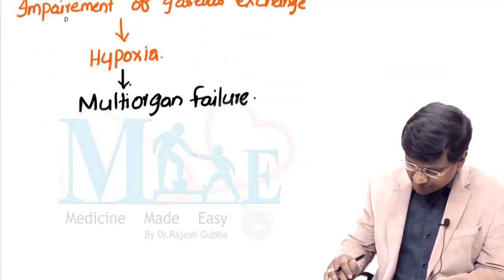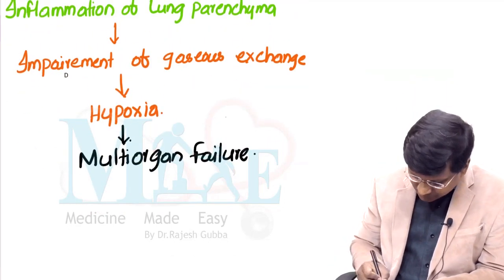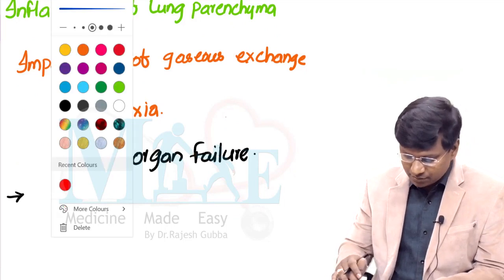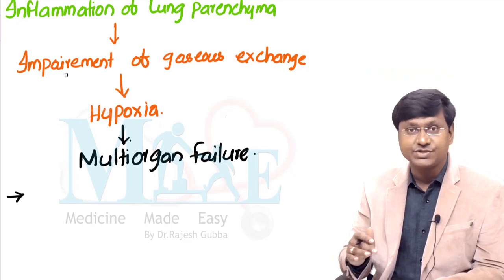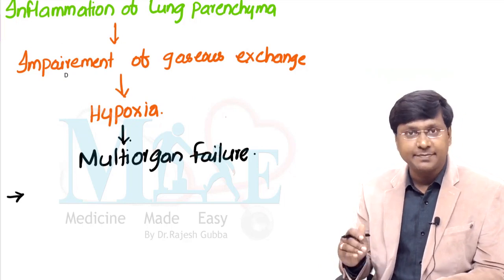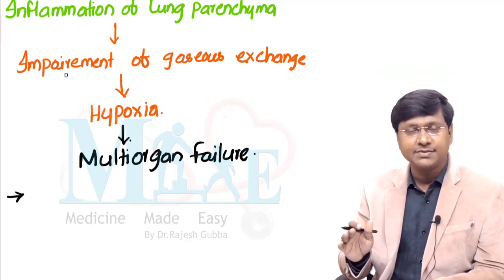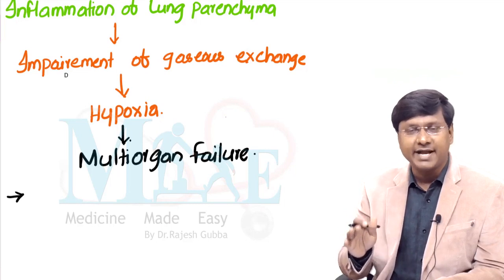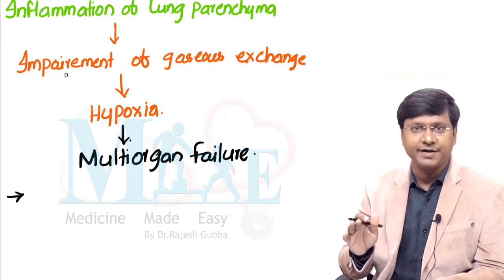Next, the other important point is that these individuals are having respiratory distress. Because of the respiratory distress, the individual is landing up in hypoxia, and that is the reason why all these patients with ARDS will require a mechanical ventilator for their respiratory support.